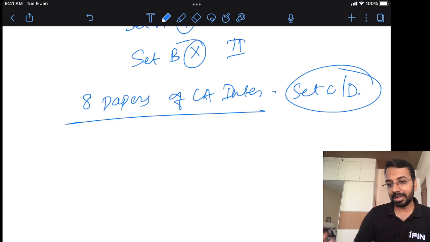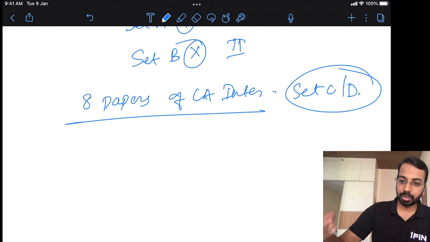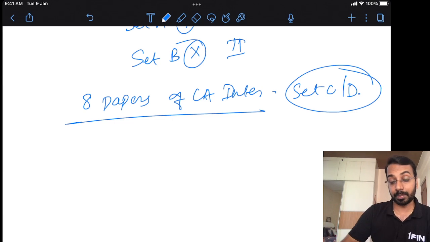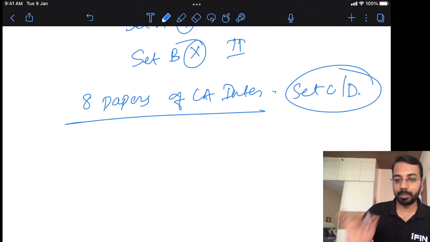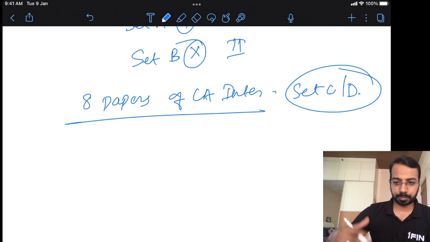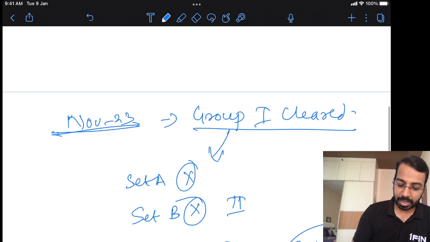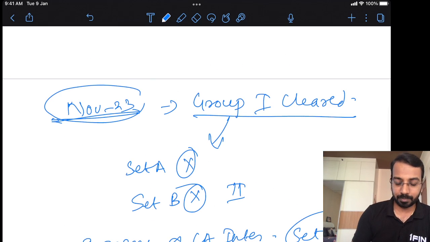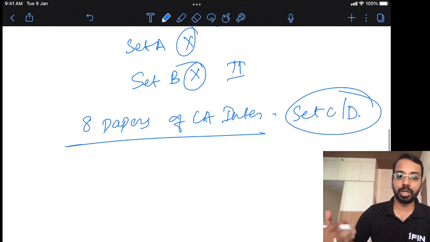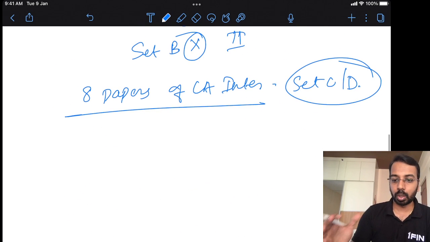If you have written CA Inter and you have passed 7 papers, that could be the earlier IPC design, or that could be the case where you have written 4 papers in group 1 and again 3 papers under the new syllabus, then one of these will be exempted, right? As we move ahead, we'll get more clarity on this, but one thing is very clear, if you are writing in November 23 CA final, then you don't need to appear for the self-paced module of set C and set D, right?